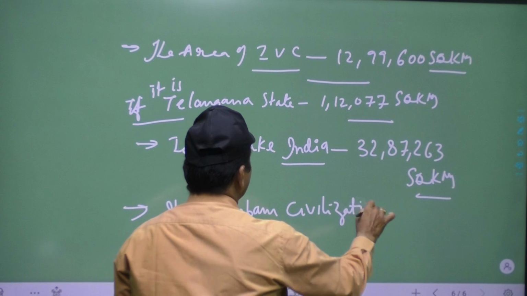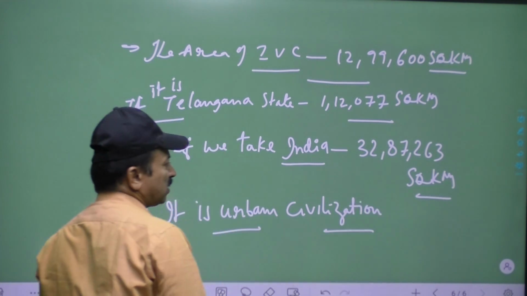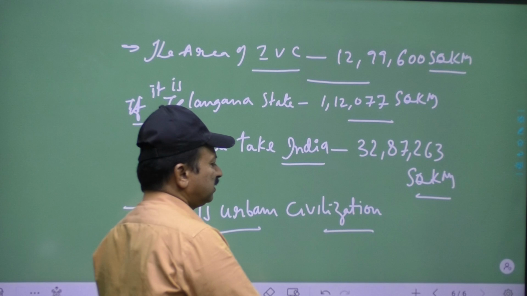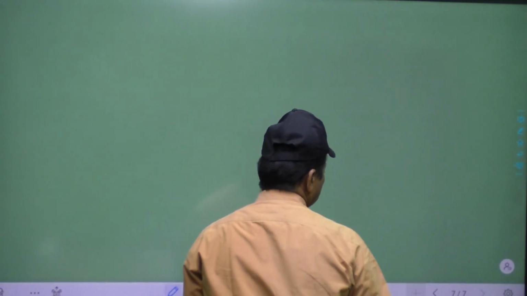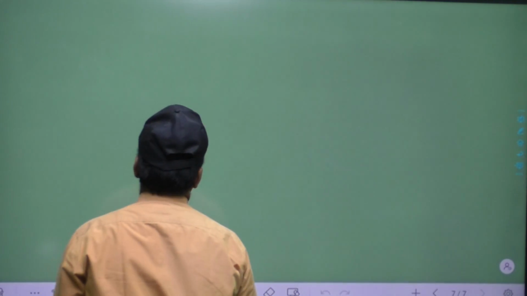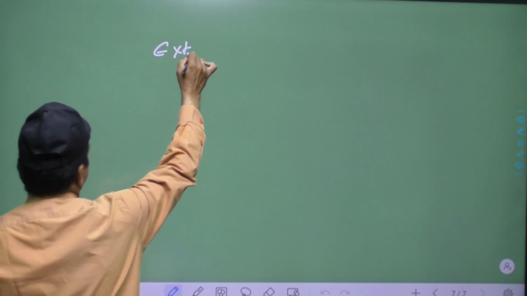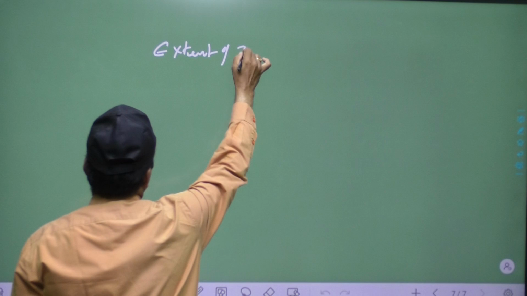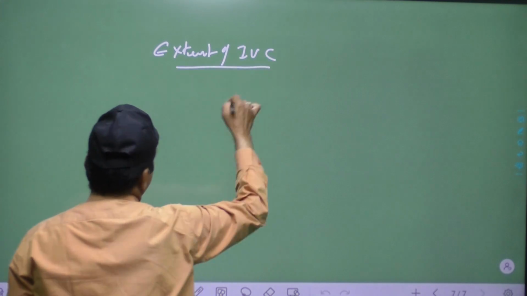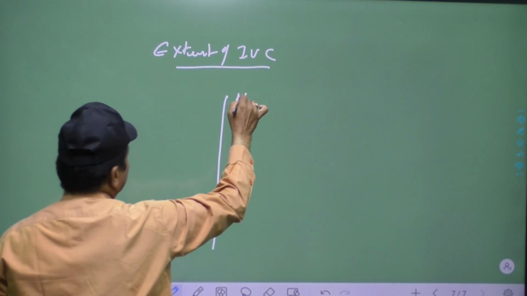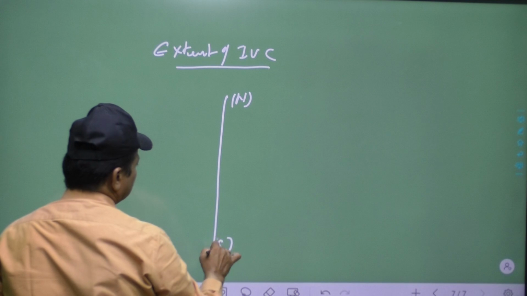So what are the northernmost, southernmost, easternmost and westernmost points of IVC? If you see the extent of IVC, in the north it extended up to Manda, located in the Kashmir region.